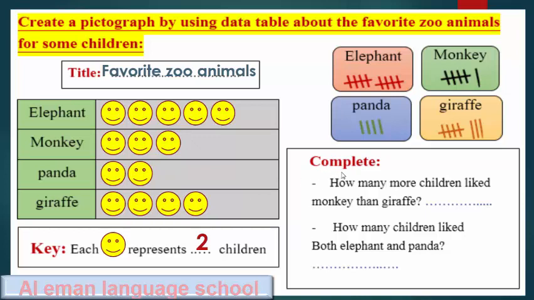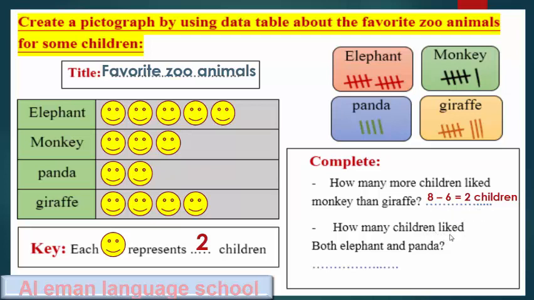I have questions to complete. How many more children like the monkey than giraffe? I said when I say difference or more than, I mean subtraction. So the number of children that like giraffe is 8 minus 6 equals 2 children.